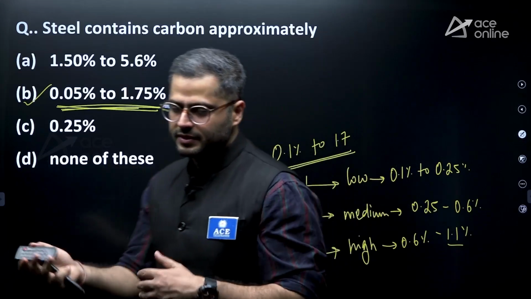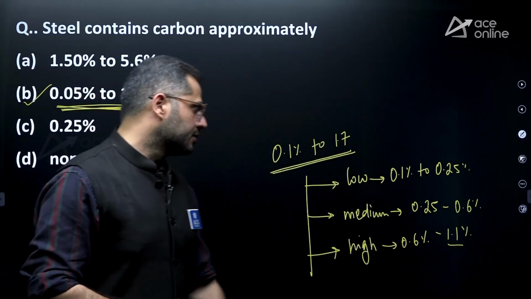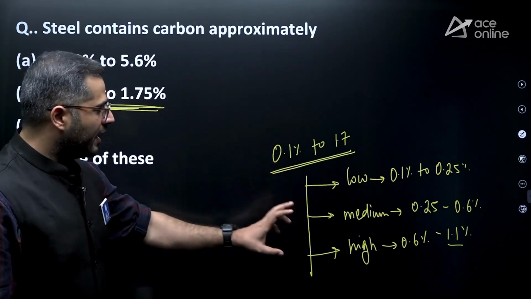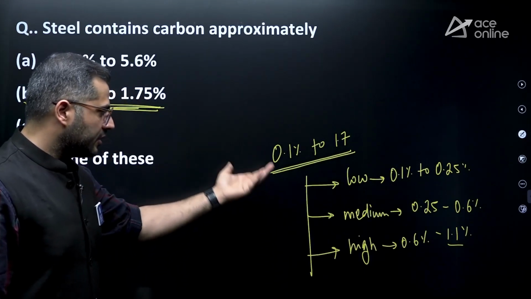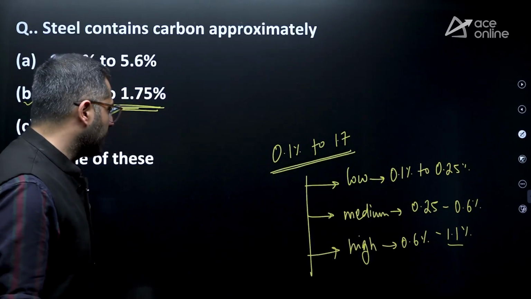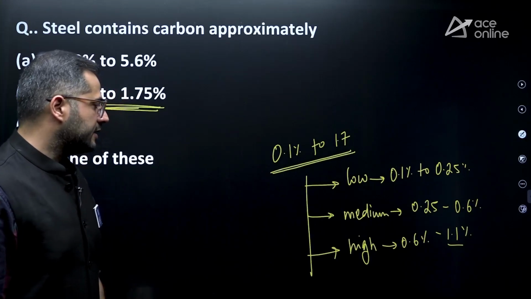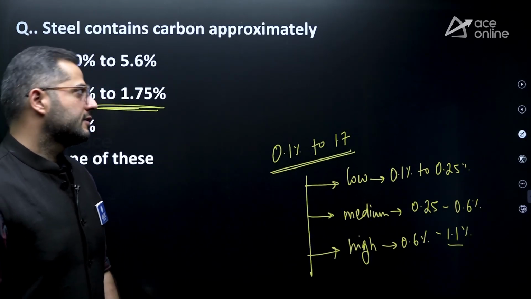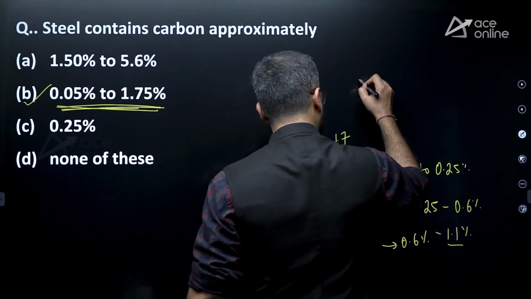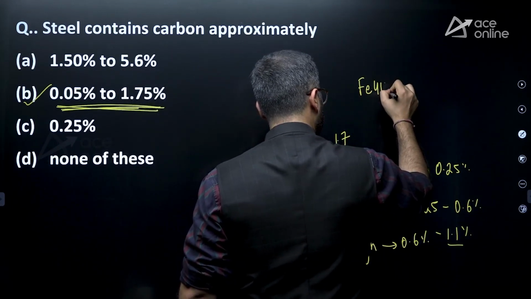Some books have given some values and some books have given some values. So it is not fixed value. It is not a generic value which is given in IS code, but for a range, you can keep this in mind. Apart from that, as I told you initially, standard structural steel, that is your mild steel. That is the grade of steel is what? Fe 410.